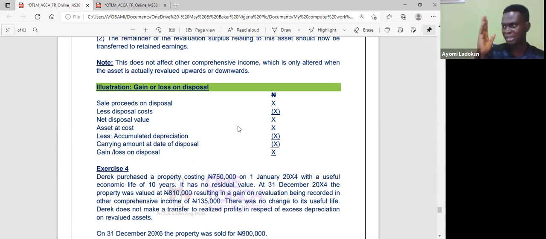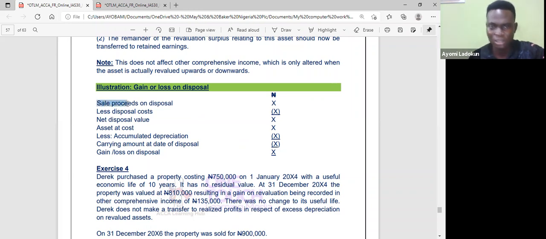So on one hand, how much is my carrying amount? The examiner did not give me the carrying amount. I look at the cost, and take a look at accumulated depreciation. On the other hand, how much did I sell the asset for? Is there any cost to sell or direct cost of disposal? I remove it so that I can have net sales proceeds. Then I compare the two. You tell me whether I have a gain. So you already have the pro forma here.